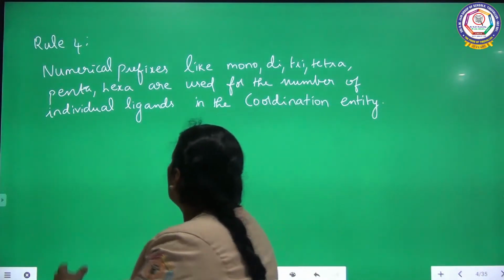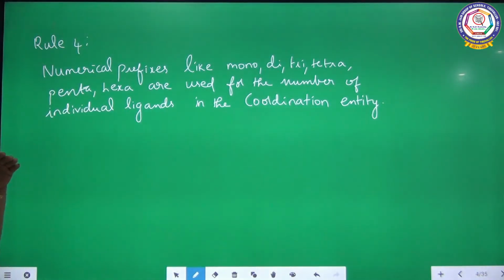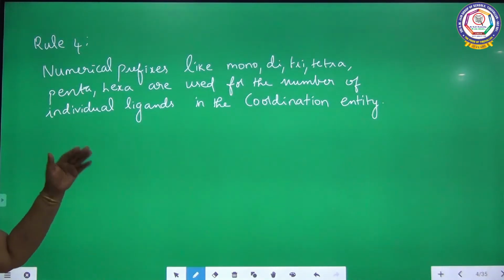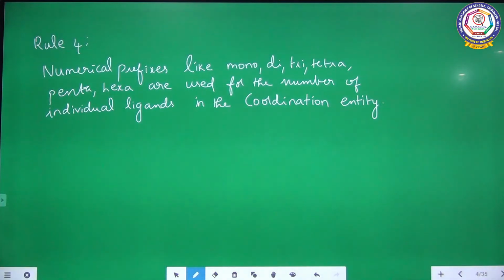So when a number of individual ligands are there in the coordination entity, we have to use the numerical prefixes mono, di, tri, tetra, penta, etc. in order to include the number of individual ligands in the coordination entity. For example,